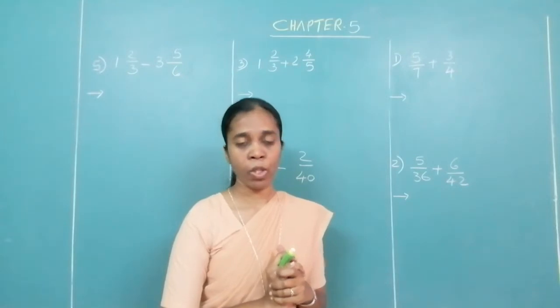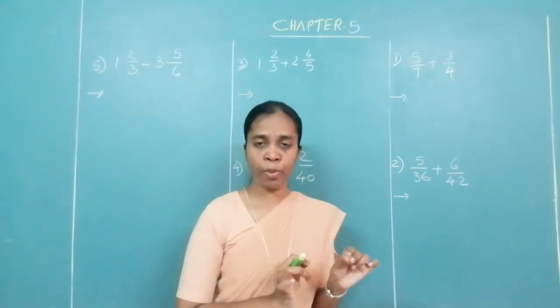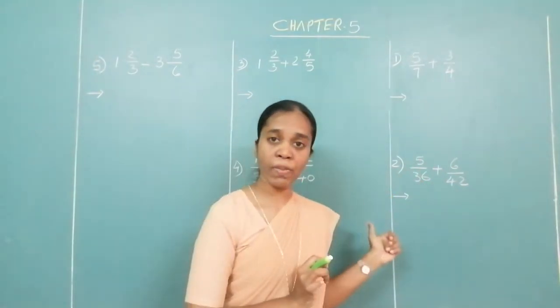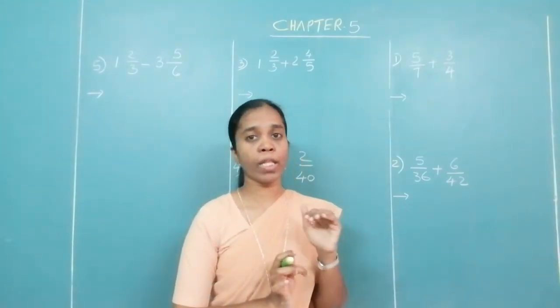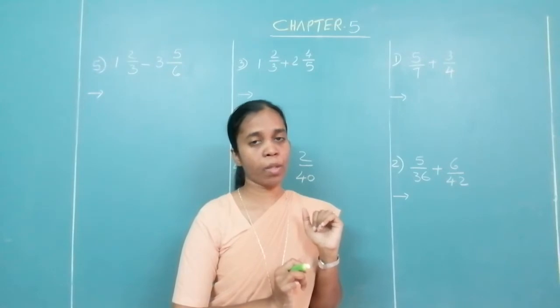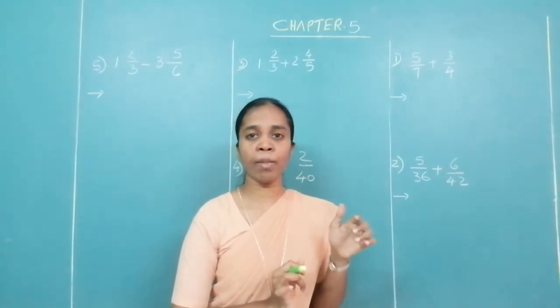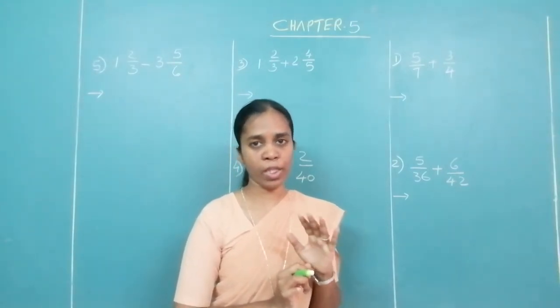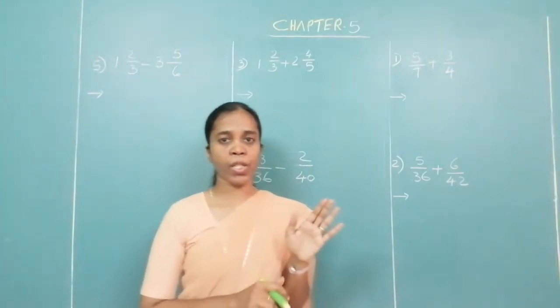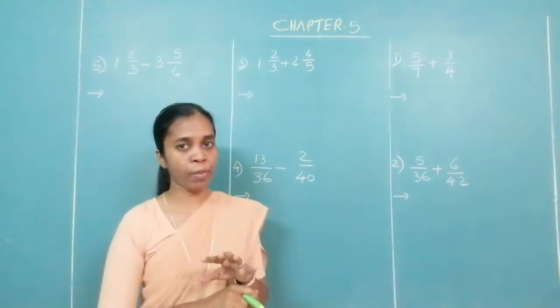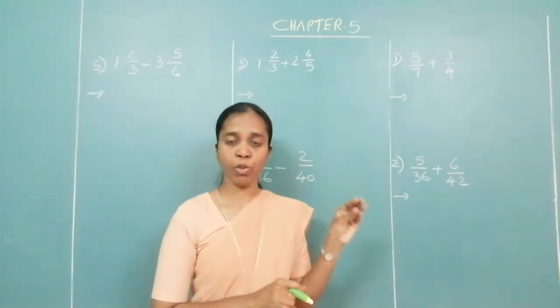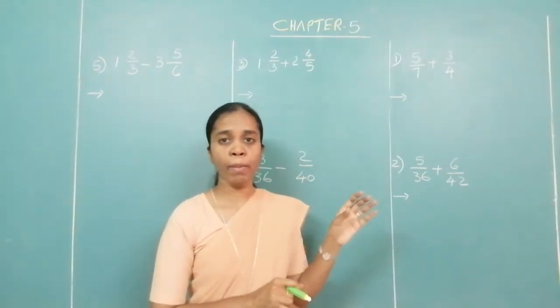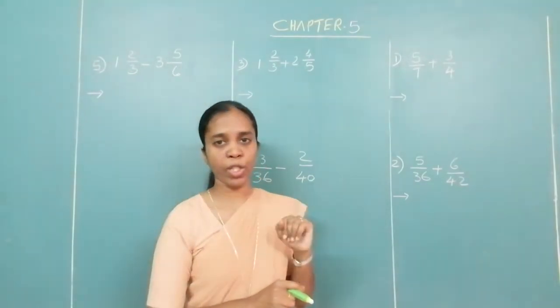Now, the first step for addition as well as subtraction is to make the denominator equal. Means you have to find the LCM of the denominator. Please remember, in addition and subtraction, the first step is to find the LCM of the denominator. That is to find a common multiple of both the given denominators.